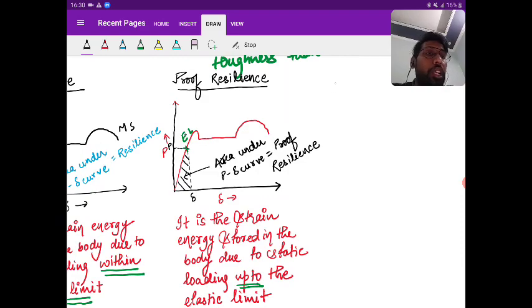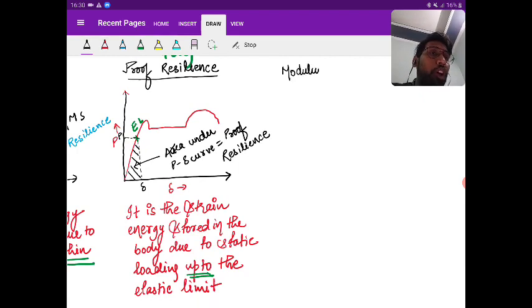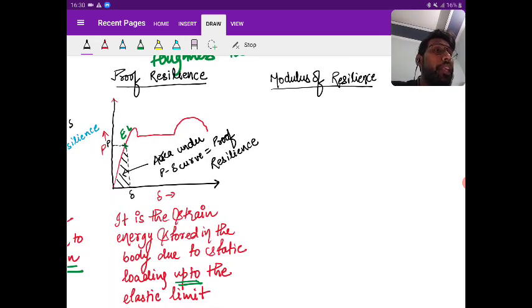Okay. Now next that is modulus of resilience. Next is your modulus of resilience. So what is modulus of resilience? It is nothing but strain energy. Listen to me very carefully.